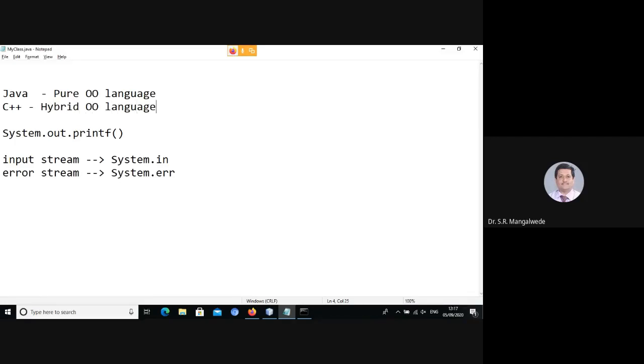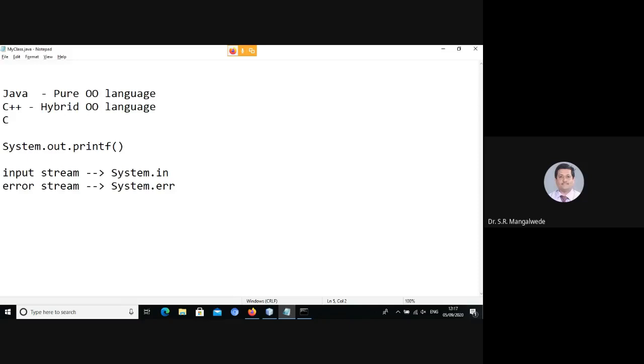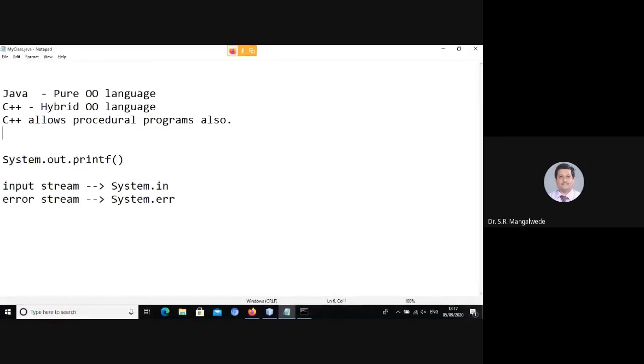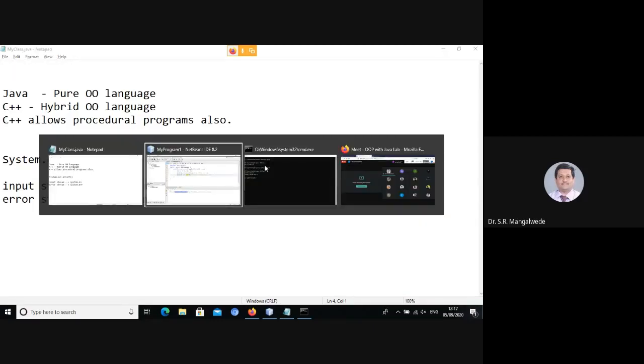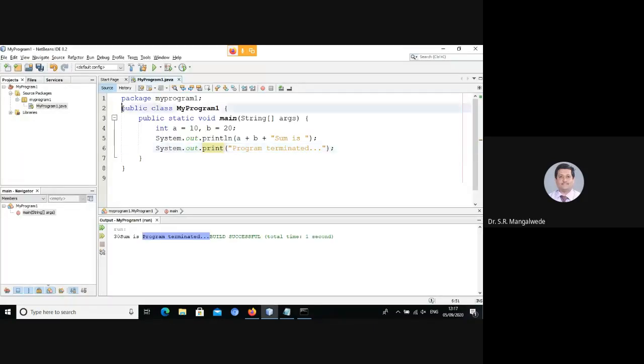Why? Because C++ allows procedural programs also. Can you write C-style programs in C++? Yes, you can. So C++ is not a pure OO language, whereas Java is, because everything is contained in a class.